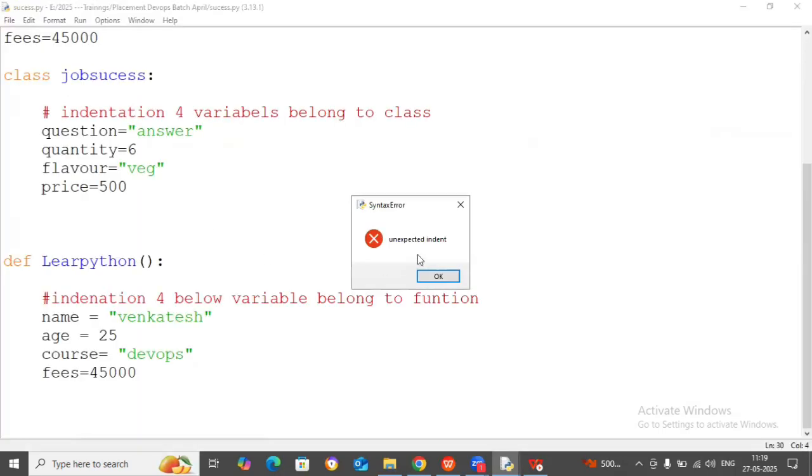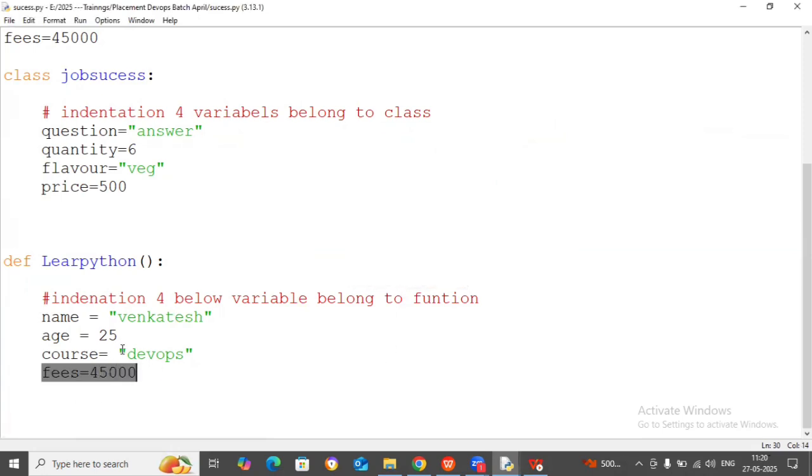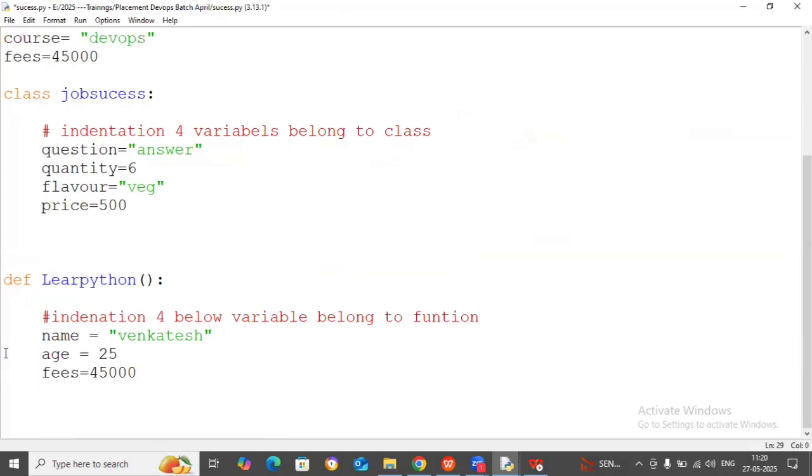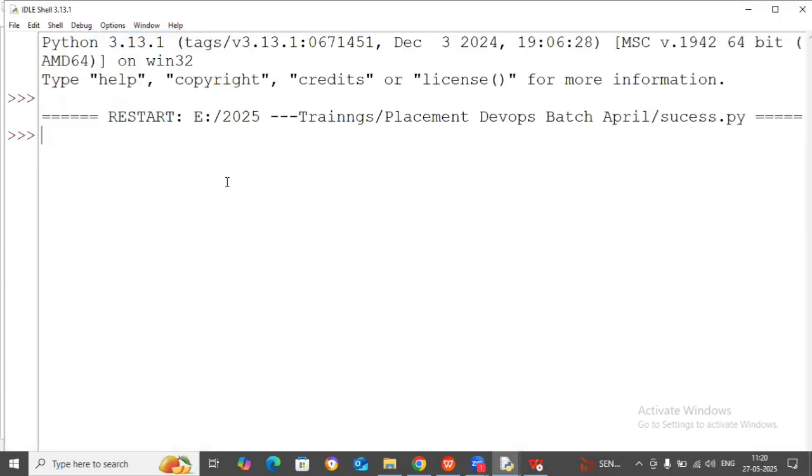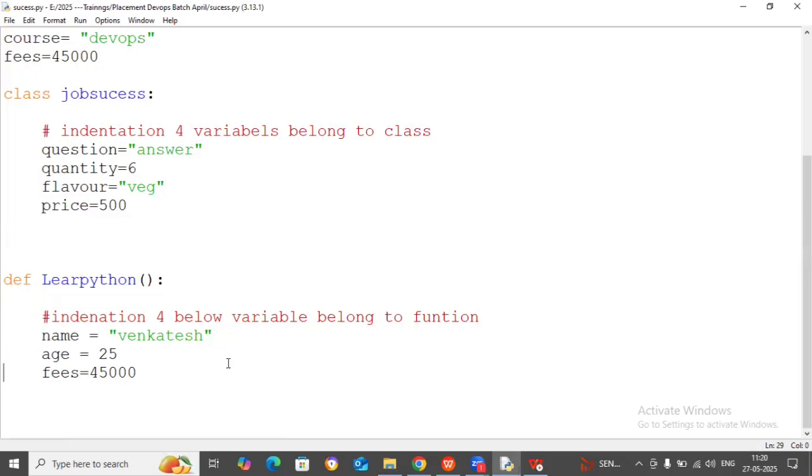It should work, but it's not working. Maybe fees is properly indented, but I don't know why. Okay, now let's try this. One second. Now the error is gone.